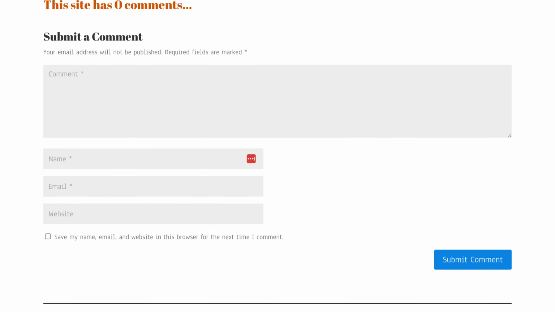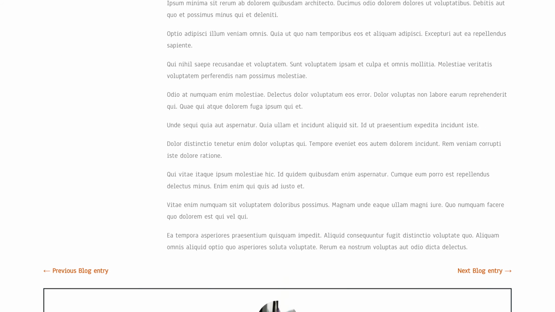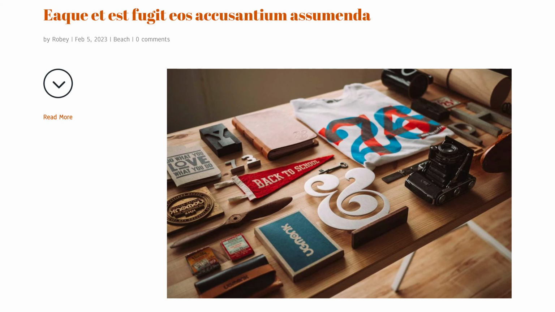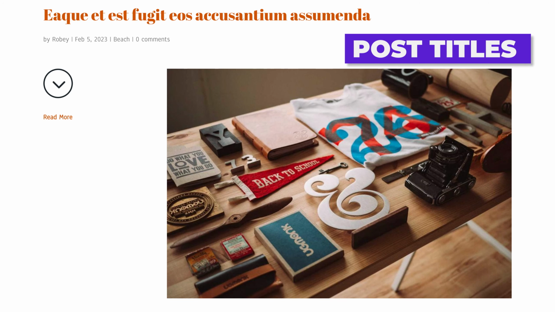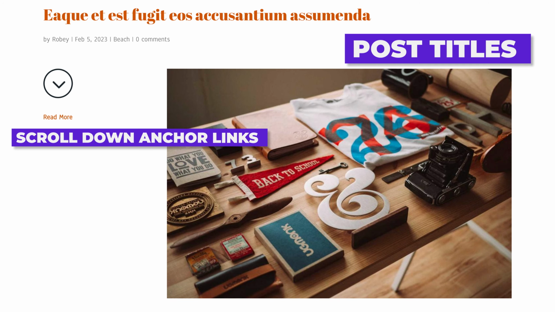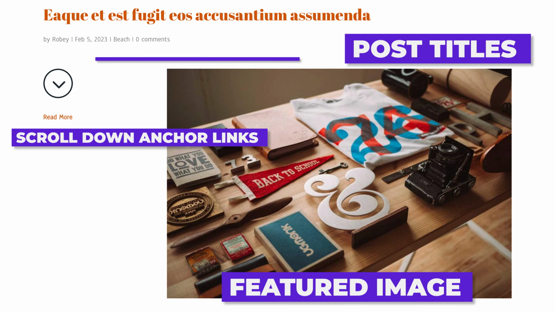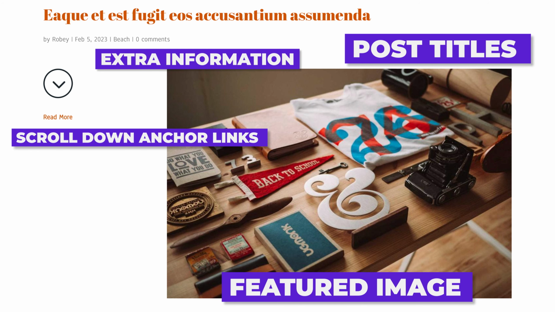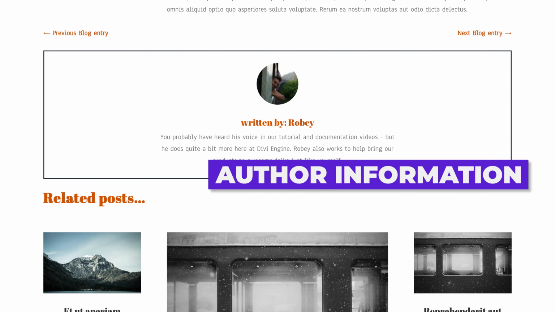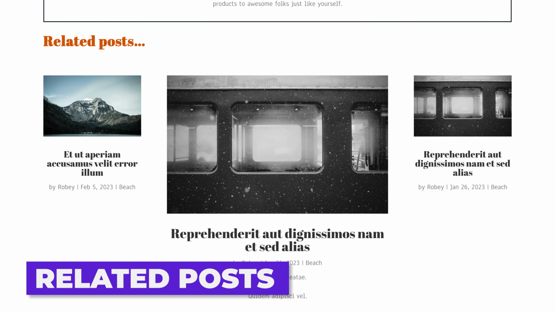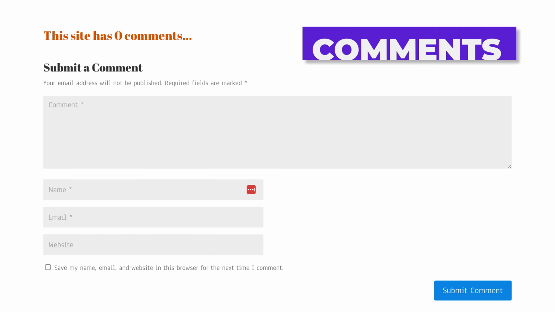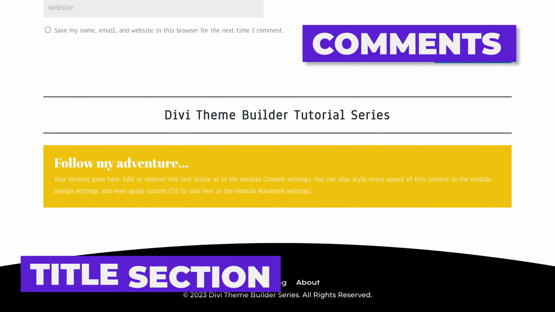Now, this doesn't look like a lot, but if we break it down, you can see that we're using a lot of dynamic data on the page here. We're using text modules to show post titles. We're adding scroll down anchor links. We're using the featured image. We're using a little bit of excerpt information to display more stuff on the screen. We've got author information, post navigation, related posts from the same category, as well as comments, a little title section, as well as an opt-in module.